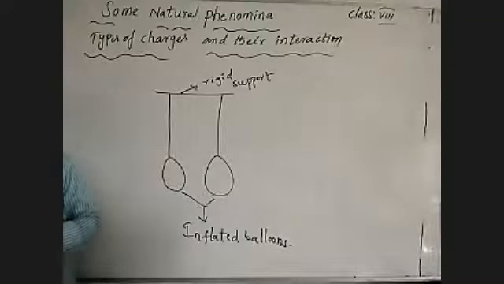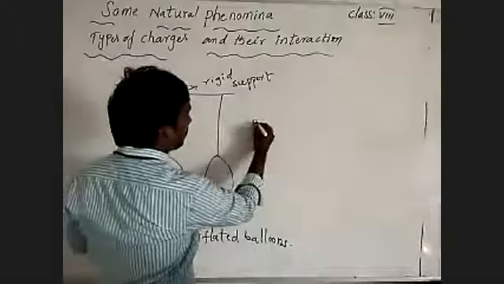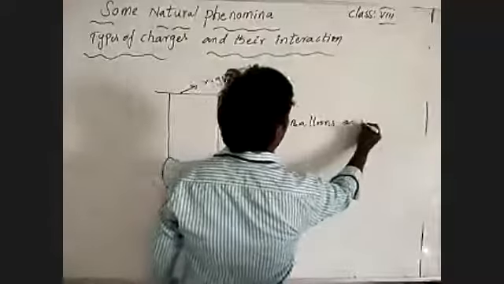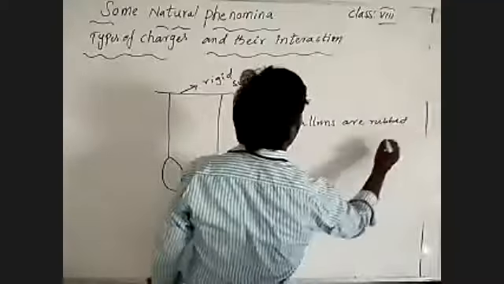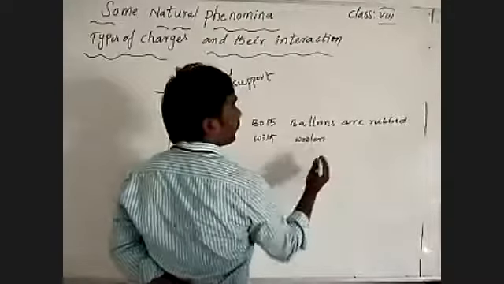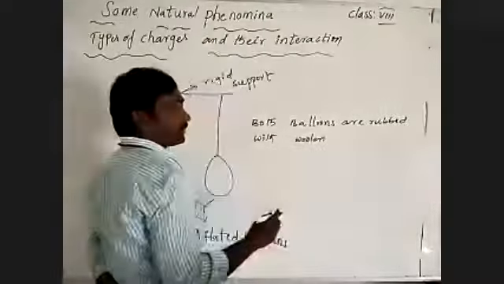After rubbing, we are leaving them. By leaving that, what happens? When both come in contact with each other, what will happen? See, both balloons are rubbed with woolen cloth. We must remember what I'm saying to you. Both are rubbed with woolen cloth, meaning the inflated balloons.